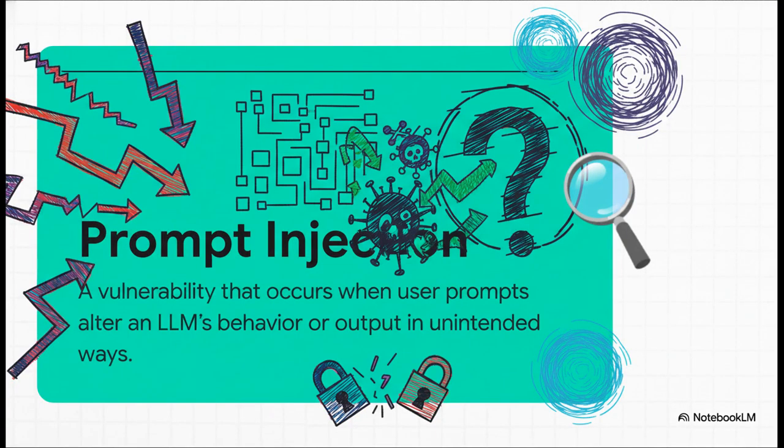The open source security group OWASP puts it pretty clearly. They define prompt injection as a vulnerability where the model gets tricked into processing malicious instructions as if they were legitimate commands from the developer. And that's the absolute core of the problem. The model has no reliable way to tell the difference between the rules it's supposed to follow and user input that's designed to make it break those rules.